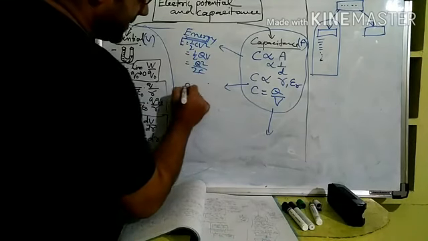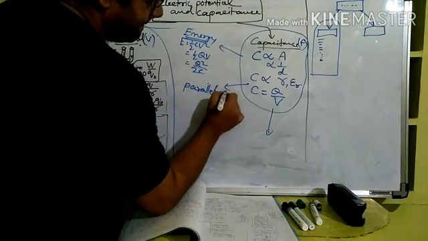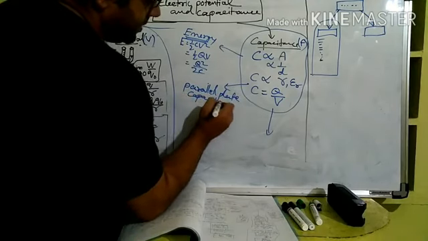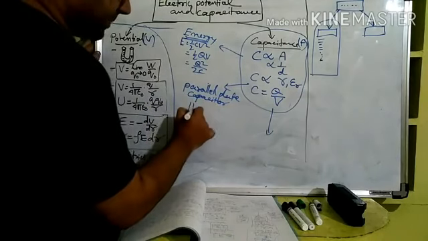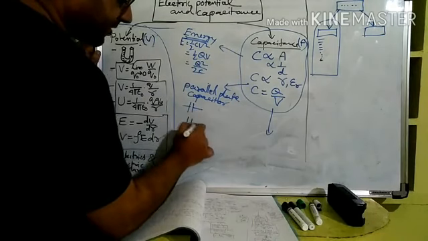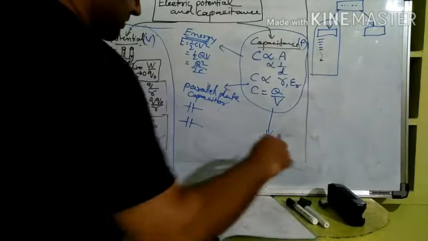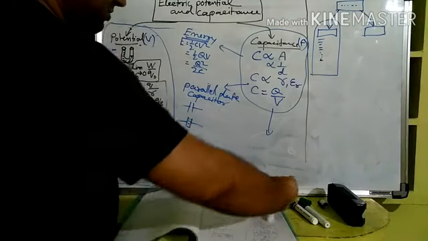Then you say parallel plate capacitor. Under this we studied many things. For example, a parallel plate capacitor like this, and a parallel plate capacitor into which a dielectric of dielectric constant K is introduced.